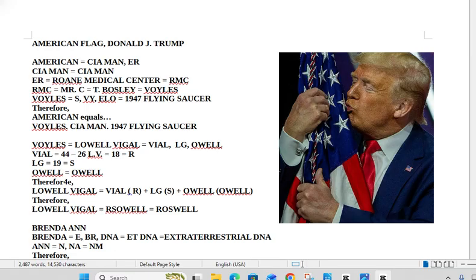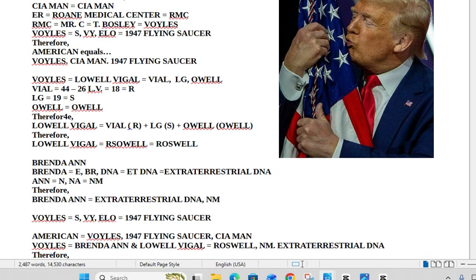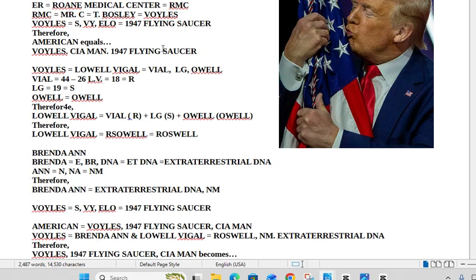Now, Voiles is also the last name of my parents. Lowell Weigel, my father. I rearranged the letters in his name: Vial, LG, and OL. Vial adds up to 44. Break that down to its letter value, which is 18, which is R. LG adds up to 19, which is S. The OL remains the same. Take the R, S, OL, and use those letters to make Roswell. Lowell Weigel equals Roswell. Now, of course, his name Voiles translates to 1947 flying saucer. Therefore, Lowell Weigel Voiles translates to Roswell 1947 flying saucer.